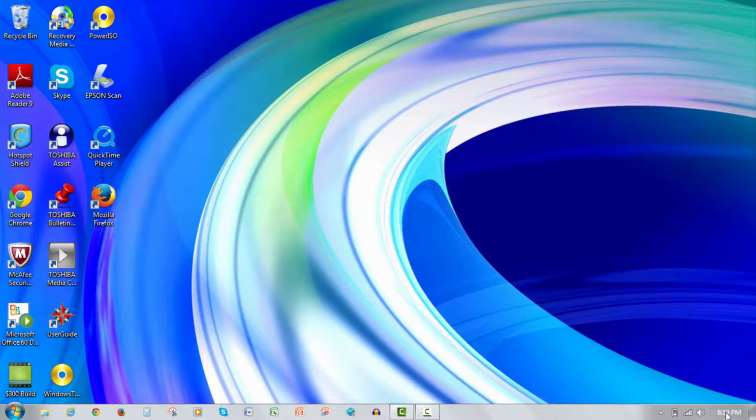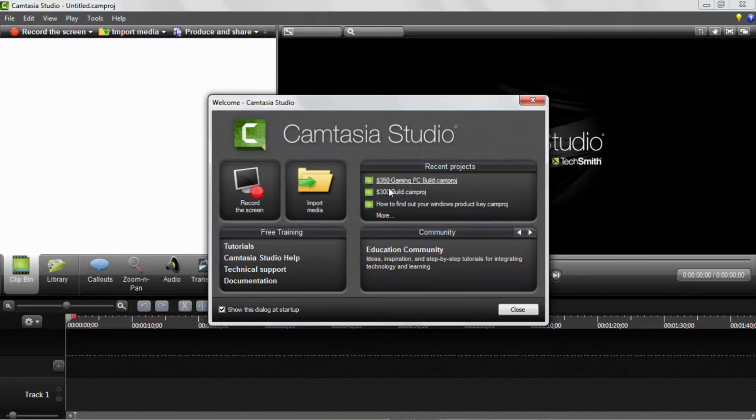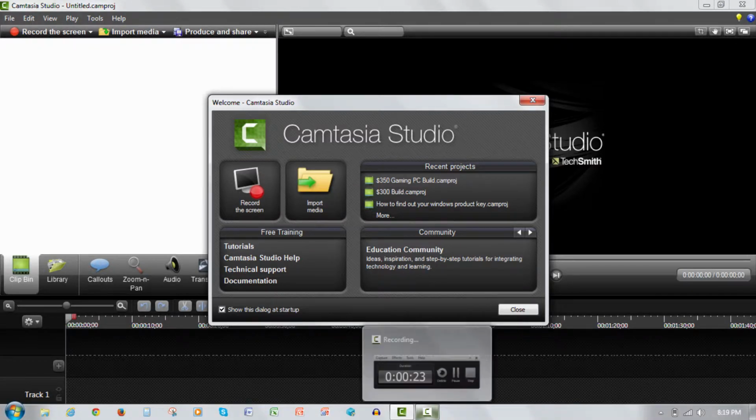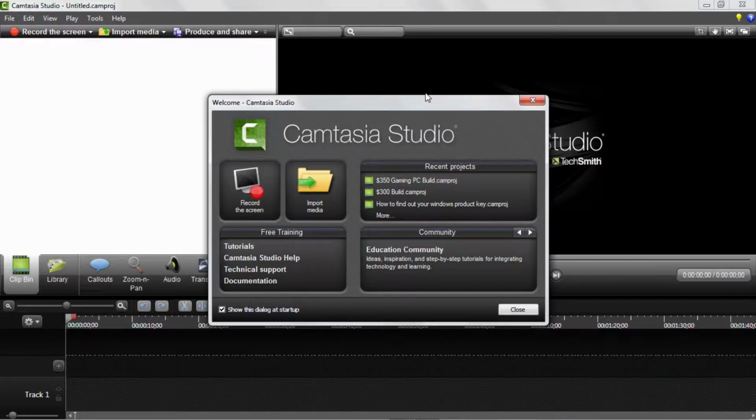Now, when you first open up Camtasia Studio, I have it open over here, you'll see this screen. Now, this is basically over here, as you can see, it says record the screen. Camtasia Studio actually does come with a screen recorder, which I'm using to record right now. It's right here. And it's a pretty decent screen recorder.